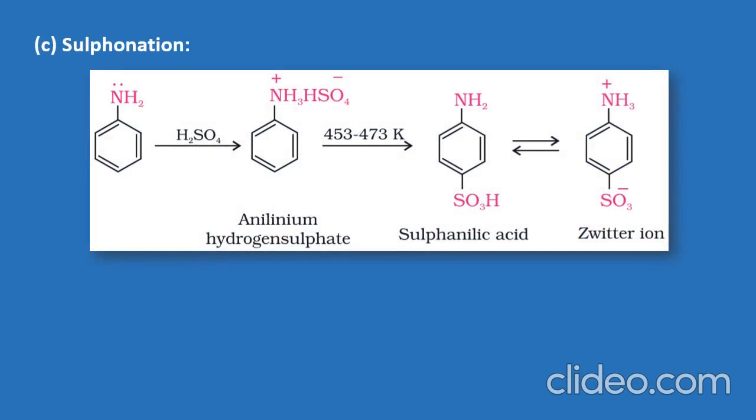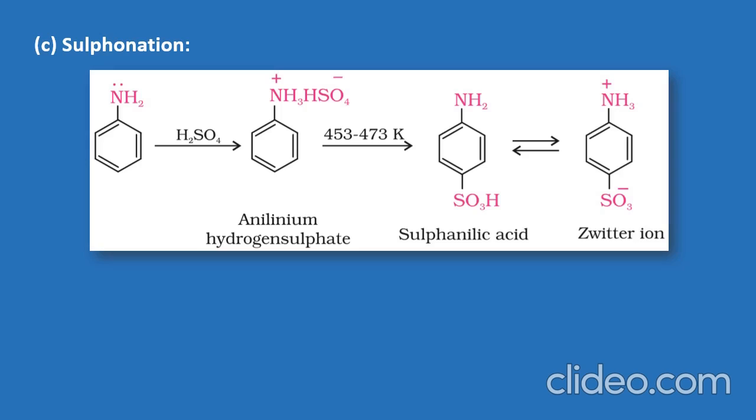Next is sulfonation. We have already learned that sulfonation takes place in presence of sulfuric acid. So here, aniline reacts with concentrated sulfuric acid to form anilinium hydrogen sulfate, which on heating at 453 to 473 Kelvin produces para-aminobenzene sulfonic acid, which is commonly known as sulfanilic acid, as the major product.